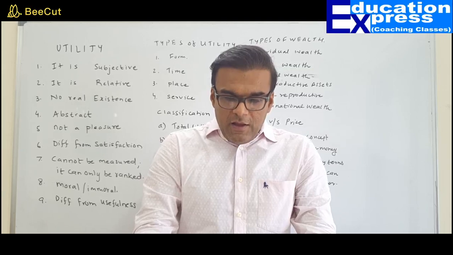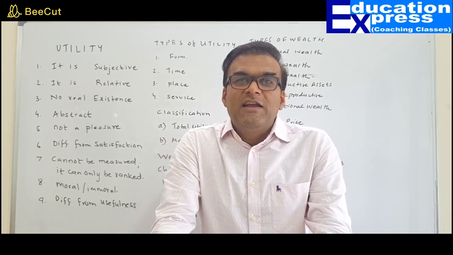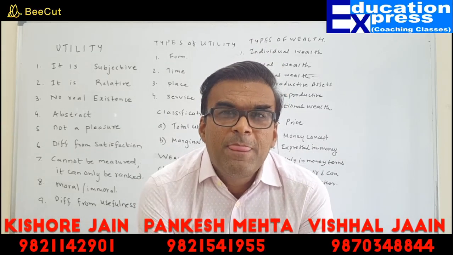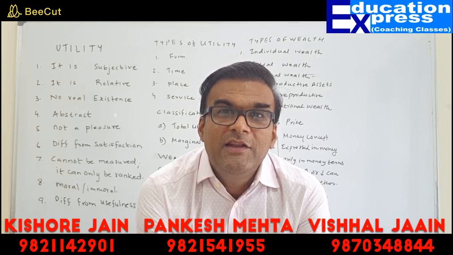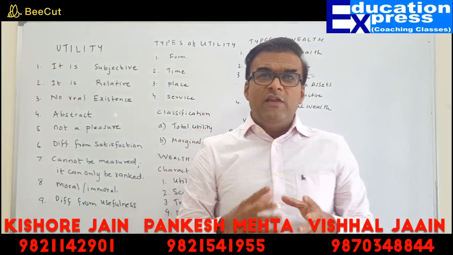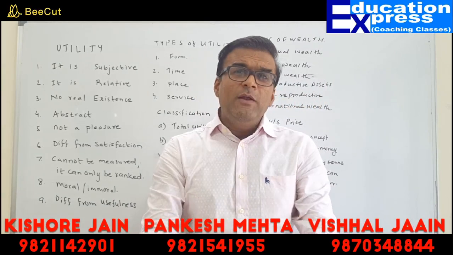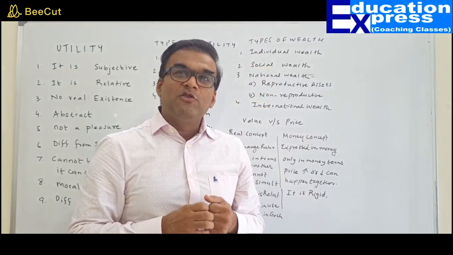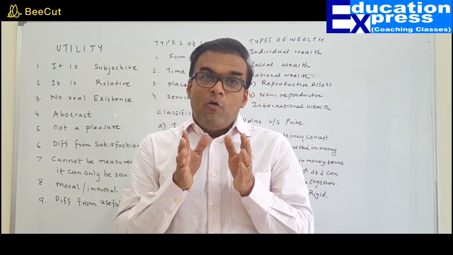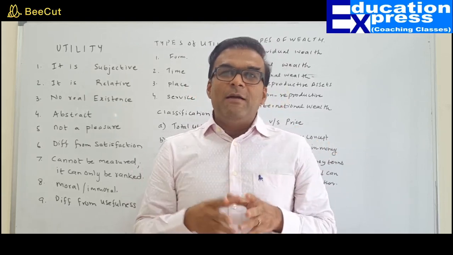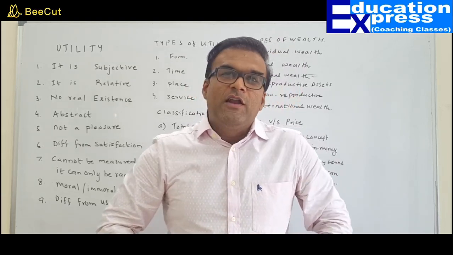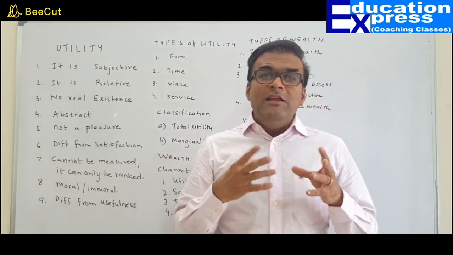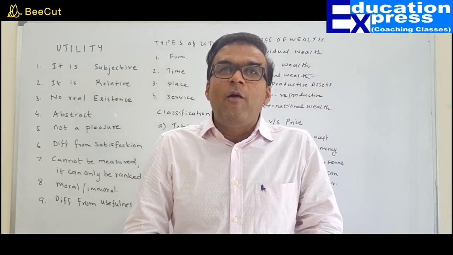My dear friends, we have 4 different types of utilities as far as our syllabus is concerned. And those are form utility, place utility, time utility, and service utility. How does each of them behave? Form utility. What do you mean by form utility? When raw materials are converted into finished goods. So we are changing the form of one particular thing to another. Take for example, a log of wood gets converted into furniture. Take for example, rubber from the rubber tree is converted into tires. So all these are examples of form utility.